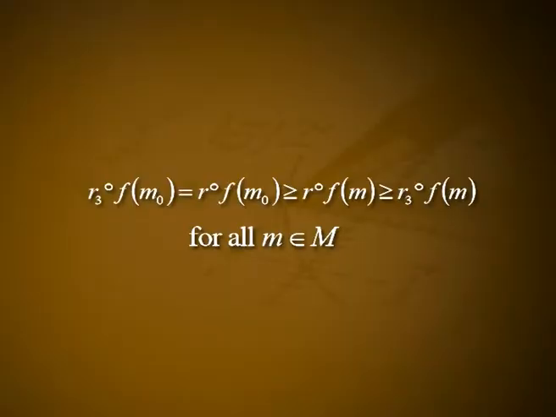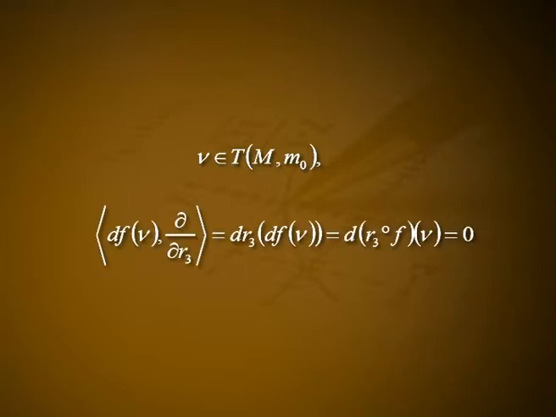Then R3 of f also has a maximum at m naught, since R3 of f at m naught is equal to R of f at m naught, greater than or equal to R of f of m, greater than or equal to R3 of f of m for all m an element of M. Hence, for v an element of T M at m naught, the inner product of df(v) with dou by dou R3 is equal to dR3 of df of v, which is equal to d(R3 of f) of v, which is equal to 0. That is, df of T M at m naught is perpendicular to the R3 axis.